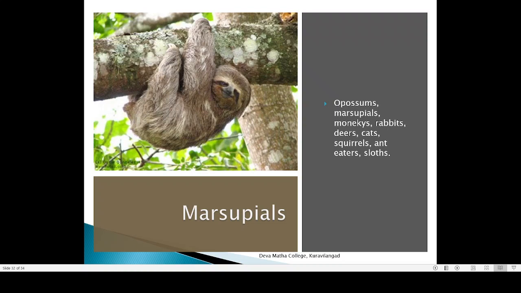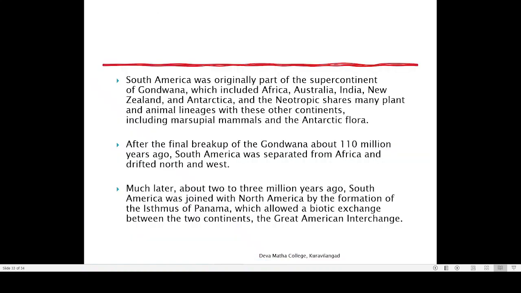Then in addition to sloth, opossums are there. Now opossum is actually a marsupial animal. Marsupials are nowadays most commonly present in Australia. But there is one continent in addition to Australia where marsupial animals are also present, that is South America. So in South America, a few species of opossums are present. Then a lot of different species of monkeys are present, rabbit, deer, squirrels, anteaters are present. So South America is very rich in animal diversity.